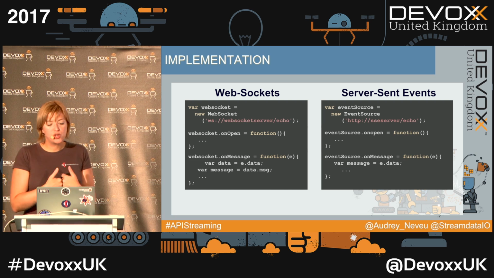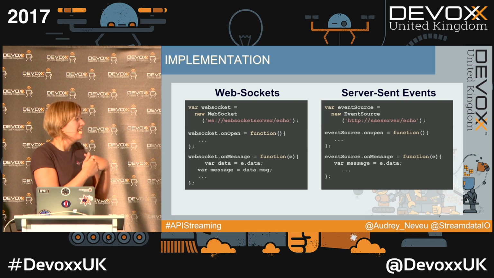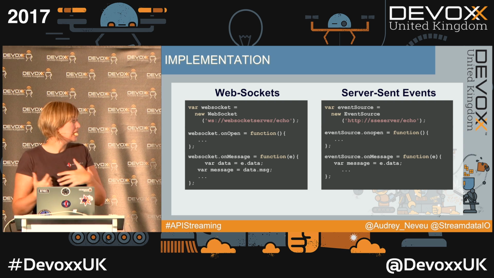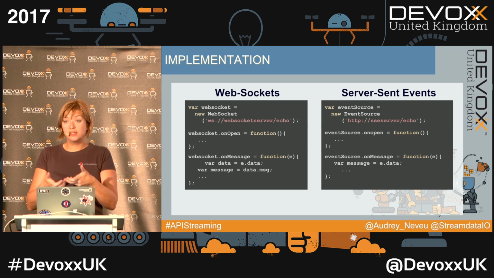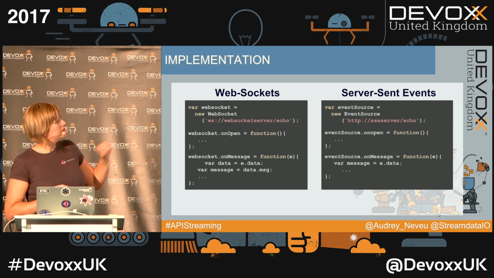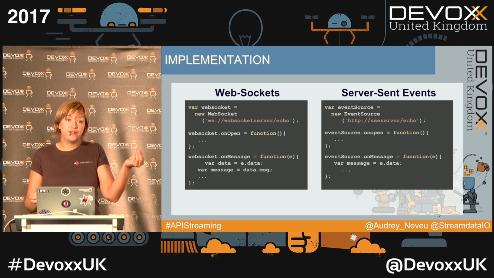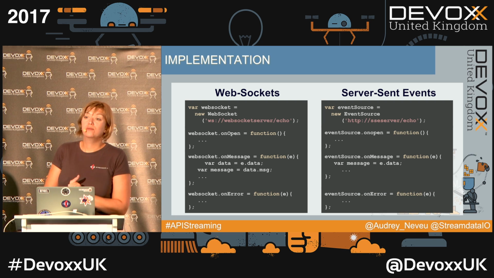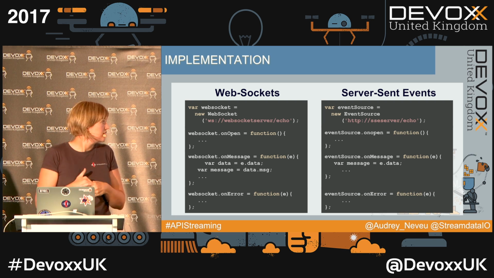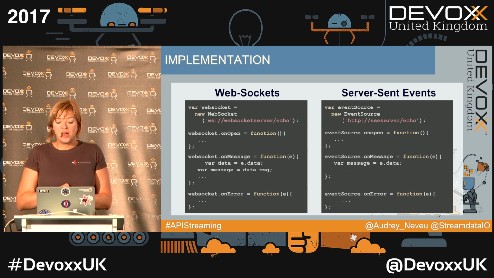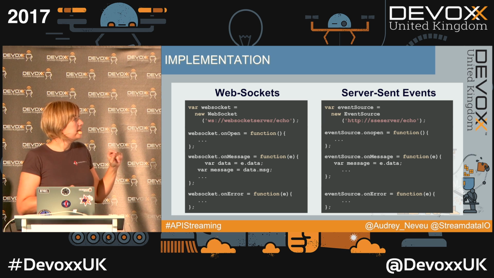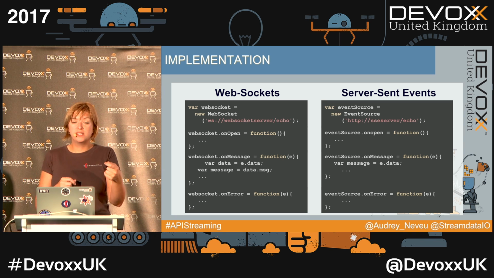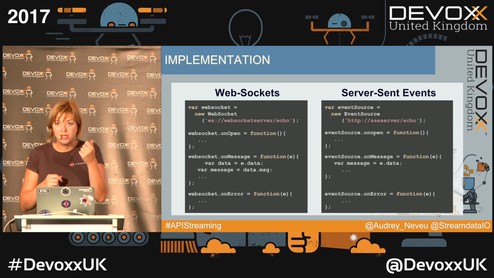Then we got the on-message callback, so I think this one is pretty clear. As we've seen previously, as there is nothing defined on the WebSocket side, it's up to you to unparse it properly. On server-sent events, you just have to call the data field on your object. And then you get the on-error function, which I will not talk about, because I think this one is pretty clear. The very nice thing here is that server-sent events does not only allow us to listen to messages, we can also listen to arbitrary events.